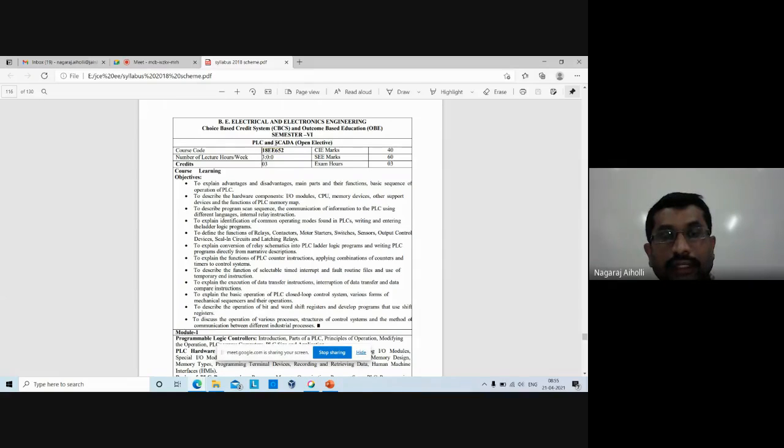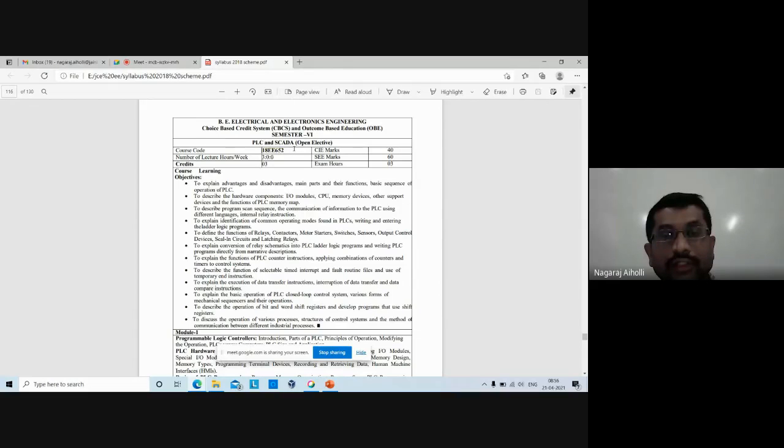Then come to the next one, that is SCADA, supervisory control and data acquisition. So the name itself indicates supervisory. So what does supervisory mean? Supervisory means supervision, to supervise the signals, industrial parameters. Then C stands for control, so to control the various signals or to monitor the various signals. And data acquisition, D for data, and A for acquisition.